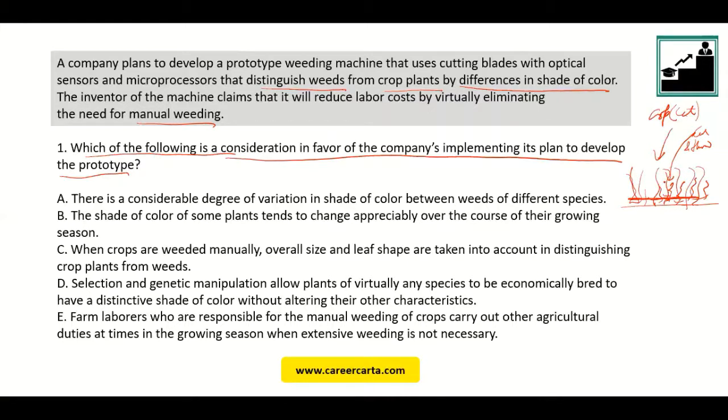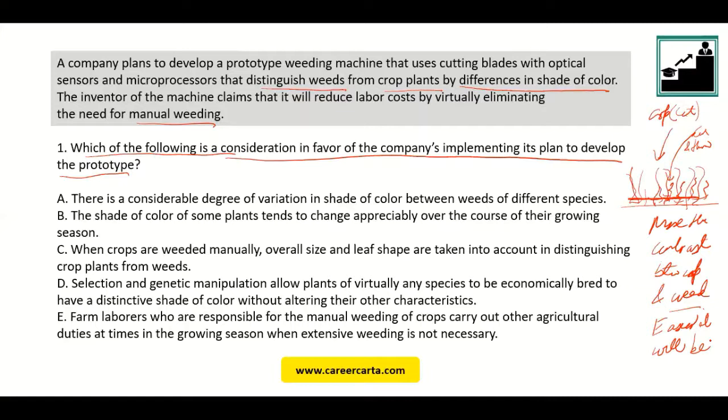Now, the more the contrast between crop and weed, the easier it will be. If, for example, the crop is green and the weed is red, it will be easy for me to pick out the crop from the weed, as compared to if, let us say, the crop is dark green and the weed is slightly less green.